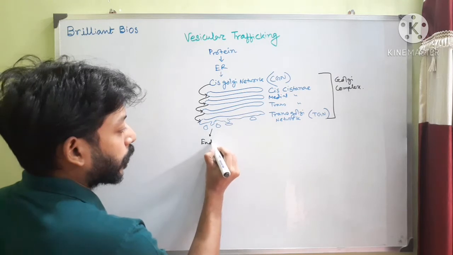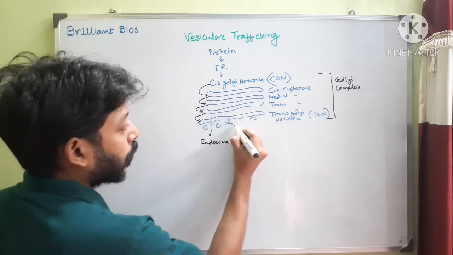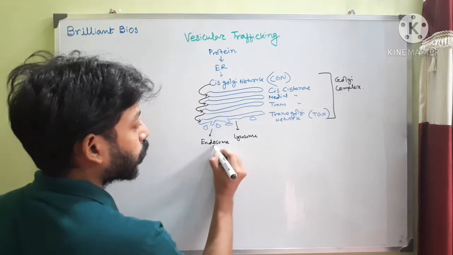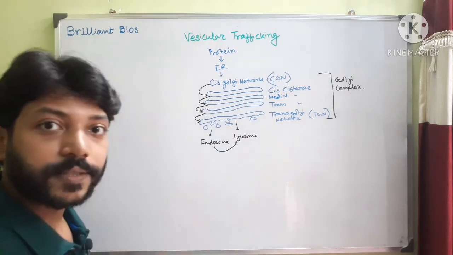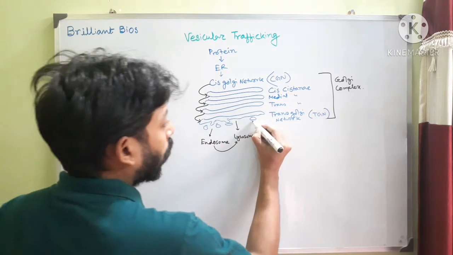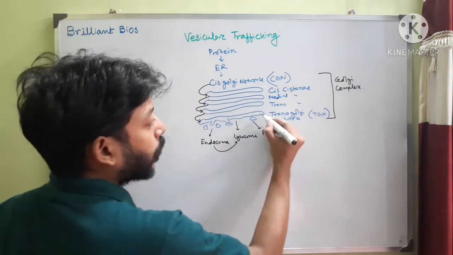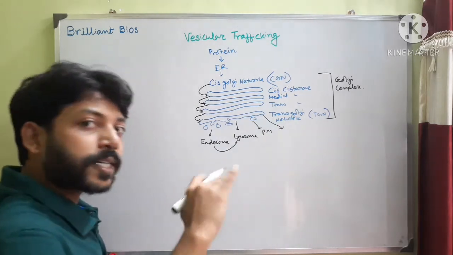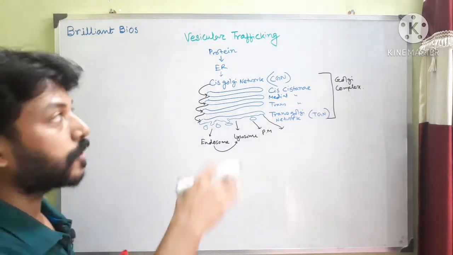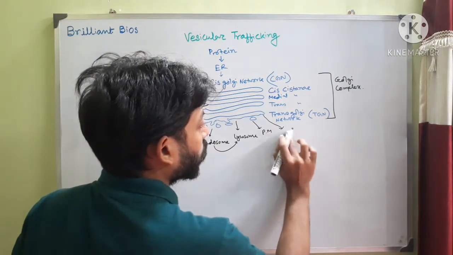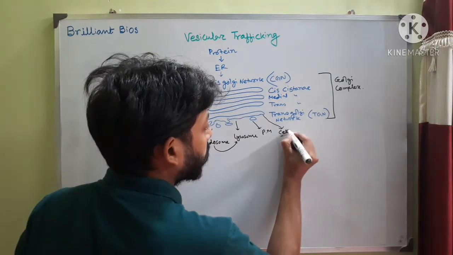And after that, when the proteins enter the trans Golgi network, it is destined to go to the endosome or directly to the lysosome, because the endosome can fuse with the pre-existing lysosome, or the protein can go to the plasma membrane, or it can directly be secreted out. That's why it is called the secretory pathway. Vesicular trafficking means secretory pathway. So it will go to the exterior of the cell.